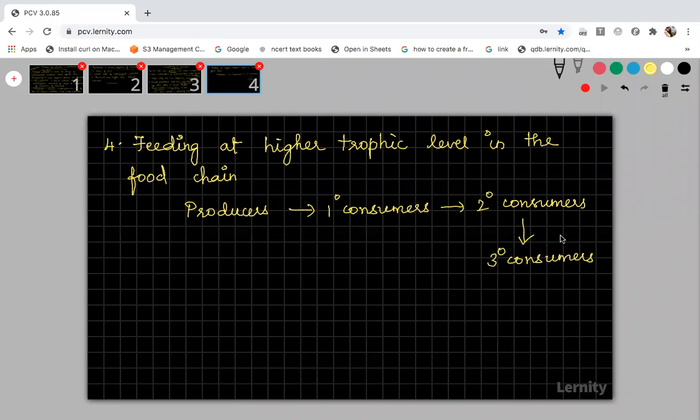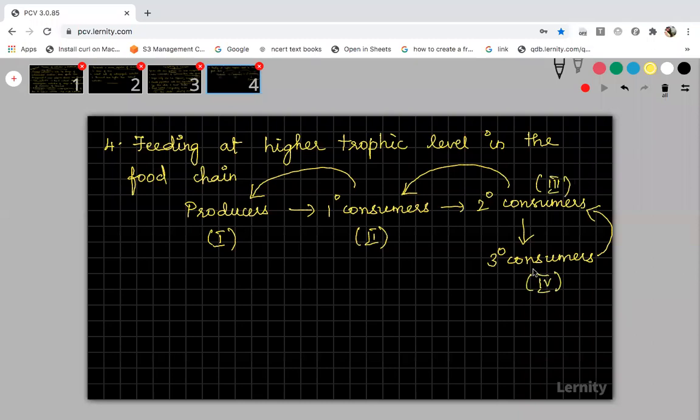Usually, how will the flow of energy be? Tertiary consumers will feed on secondary consumers. Secondary consumers will feed on primary consumers, and primary consumers will feed on the producers. This is how the energy flow will be, right? This is the lower trophic level. First, this is the first trophic level, second trophic level, this comes under the third trophic level of organism, and this comes under the fourth trophic level.